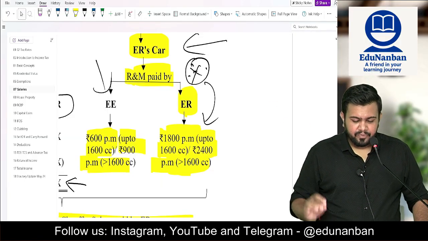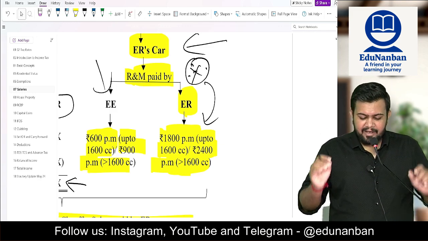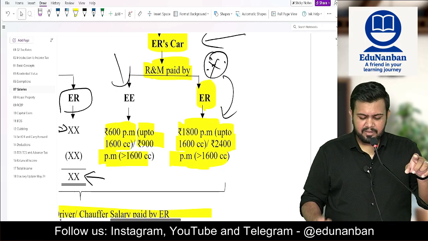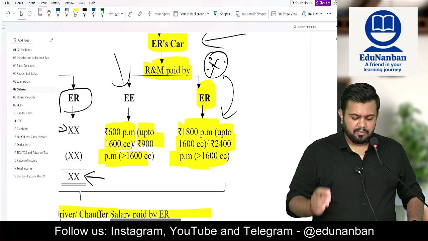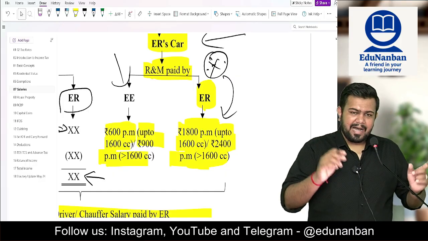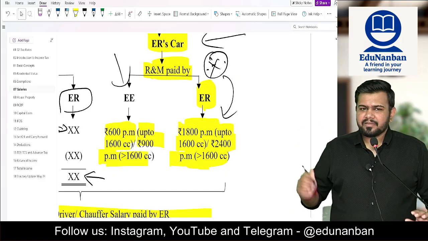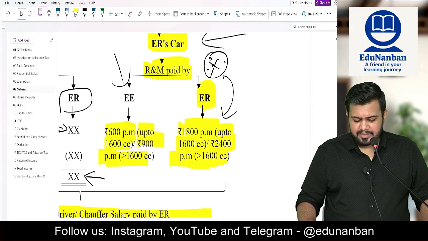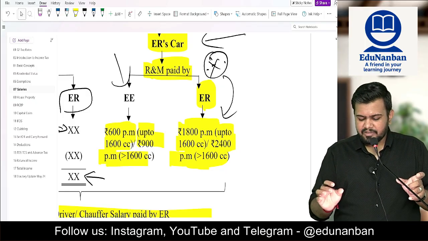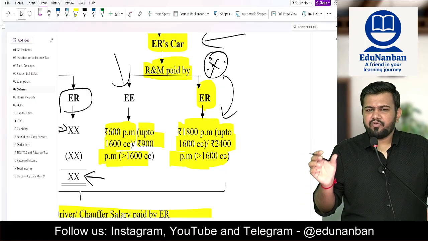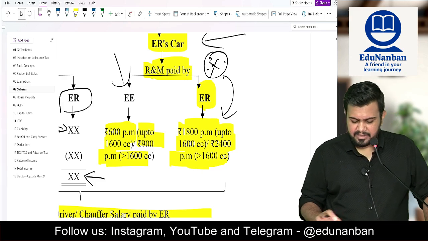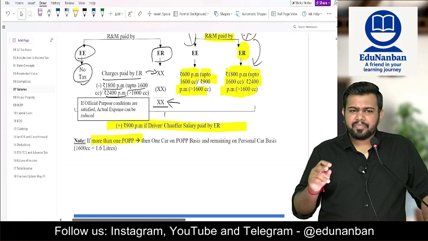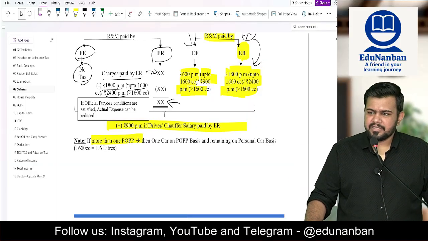So listen carefully. If the car belongs to the employer and the running and maintenance is paid by the employee, then perquisite value will be 600 per month up to 1600cc, 900 per month for more than 1600cc. But if the car is the employer's and running and maintenance is also the employer's, this is most frequently asked in the examination. In such case, 1800 per month will be the perquisite value up to 1600cc, 2400 per month for greater than 1600cc. Then if a driver or chauffeur is also provided by the employer, then add 900 per month along with this perquisite.